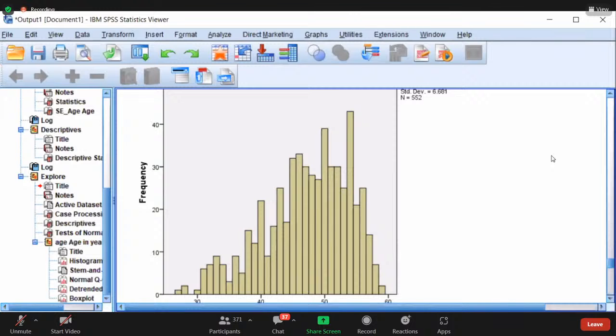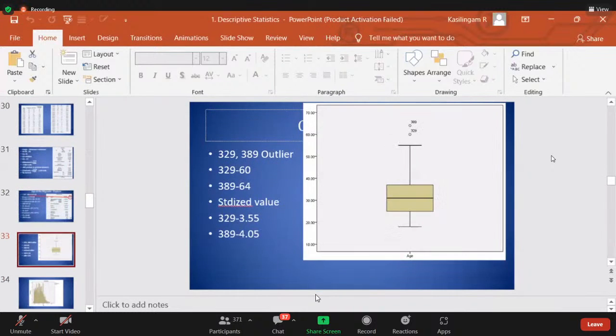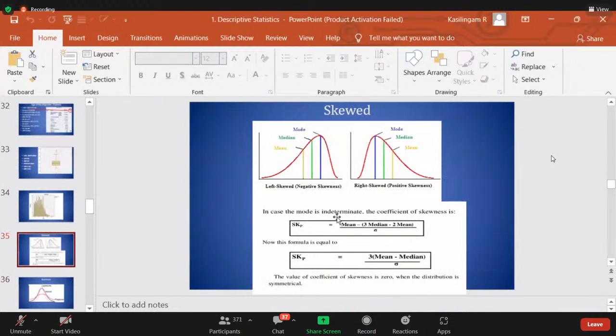Now look at the graph. This is the negative skewness. The tail will be on the left hand side, right? This is the most wonderful example for negative skewness.